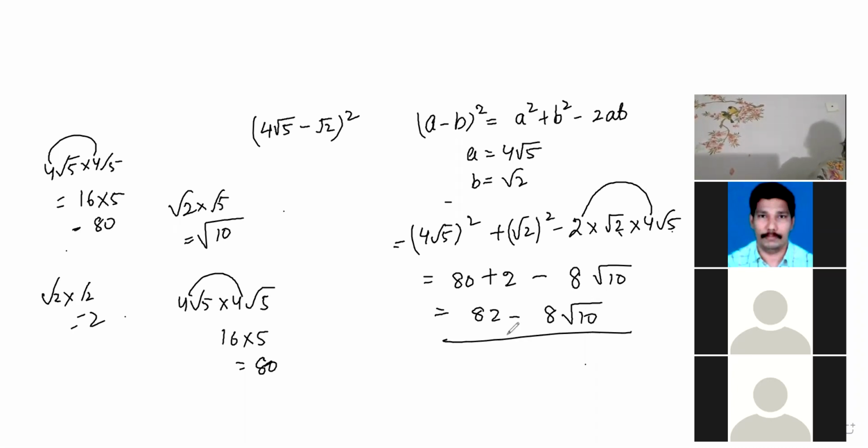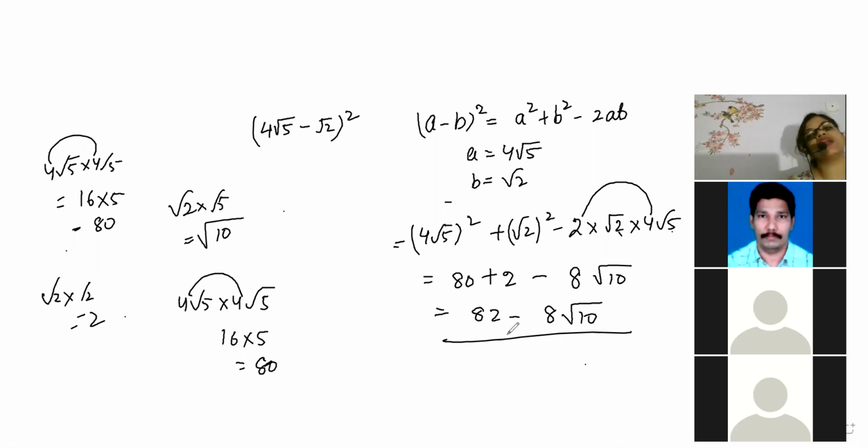Now let's see how many of you have given 82 minus 8 root 10 as the correct answer. Keshav, Vishal, Krishna, Jiva, Kanishka, Ashwin. Okay. 82 minus 2 root 10, you have forgotten to write beta. Merunisa. Very good. So these children have given the perfect correct answer. I hope you have understood, beta, how to solve the question. Okay. Ekta also gave the correct answer. Super. Vineet gave, Krishna gave, everyone.